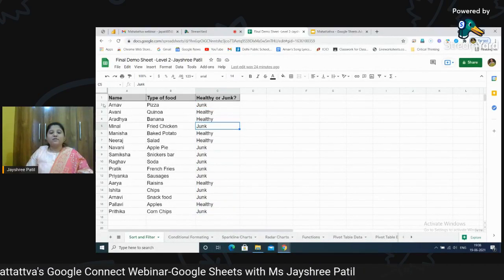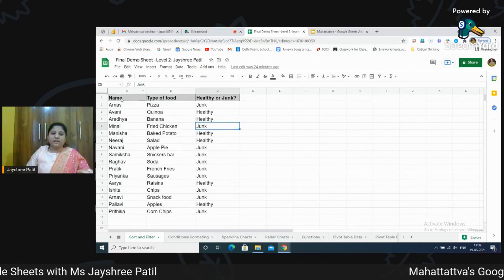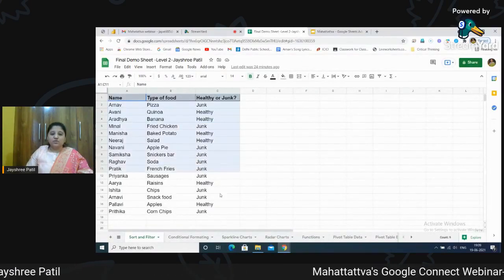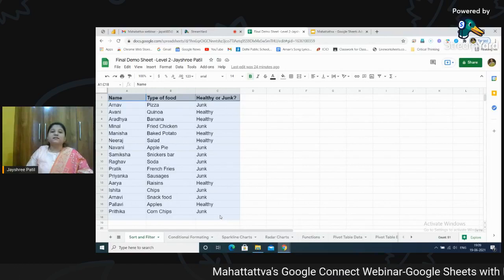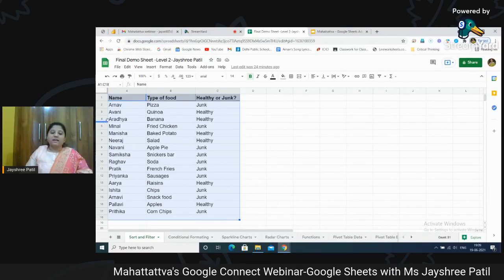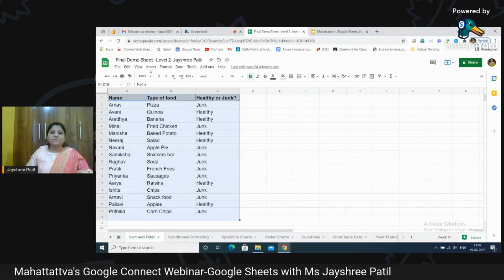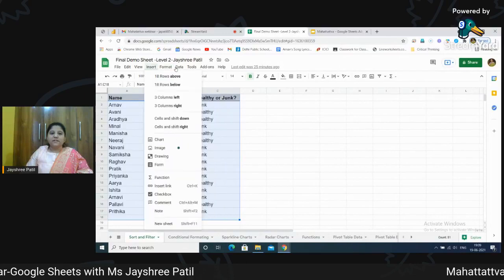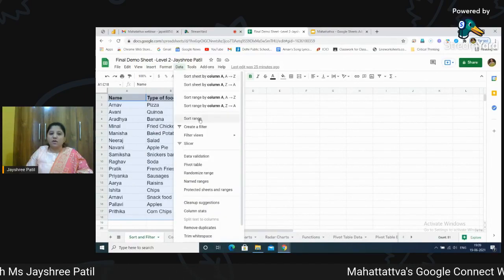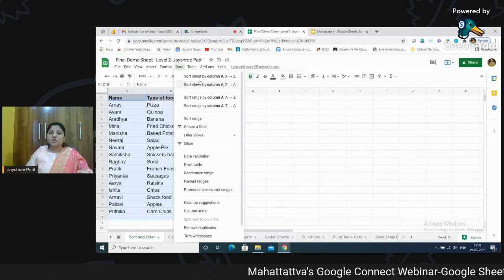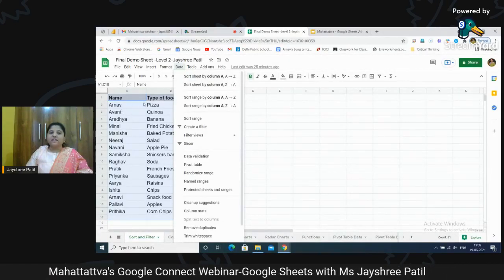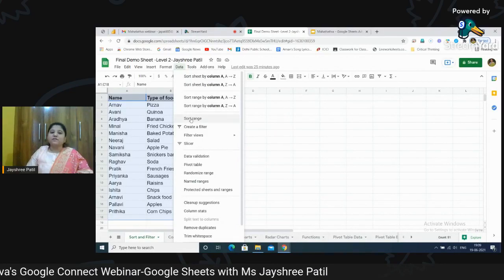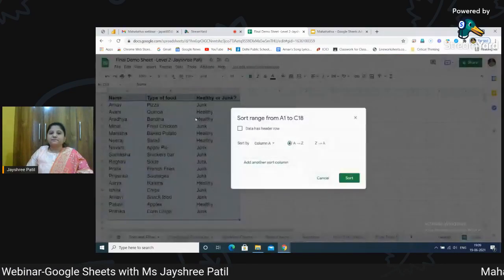Now what do I want? I want to sort this data in a different way. Whenever you want to use sort or filter, the first thing you need to do is select the data. Okay, so I have completed the first part by selecting. I will go here in Data, and you can see that data sorting is given over here. You can sort data in ascending and descending order by any of the columns. So it's better always to select the sort range option.